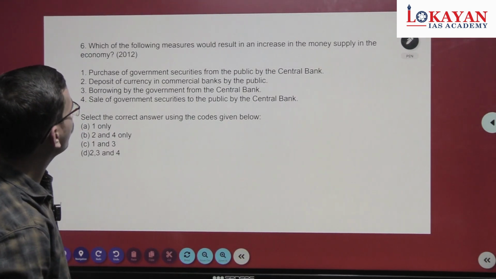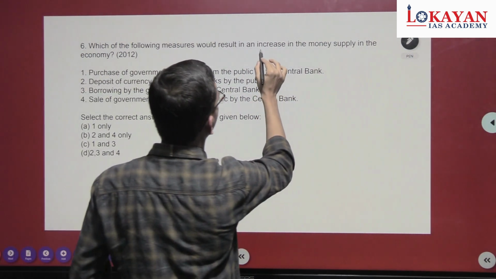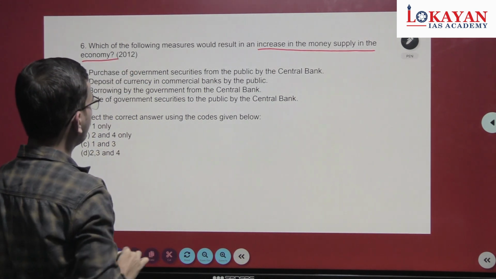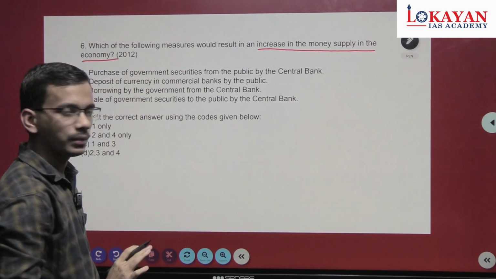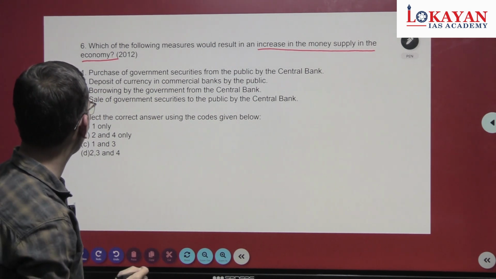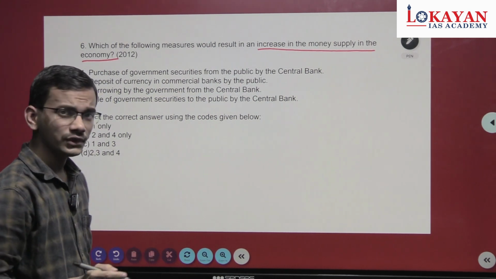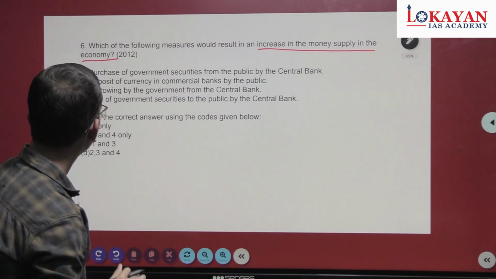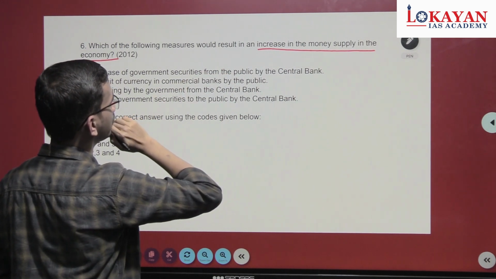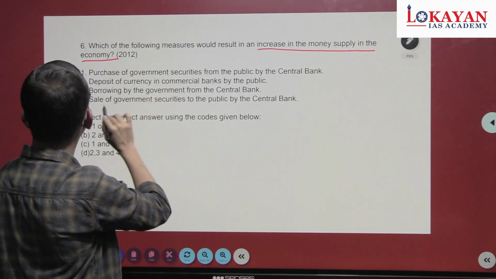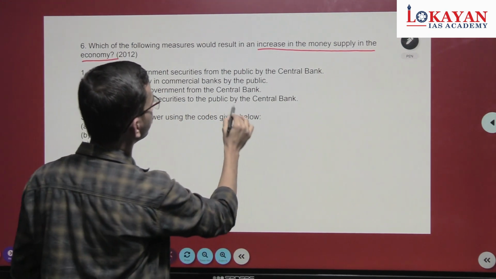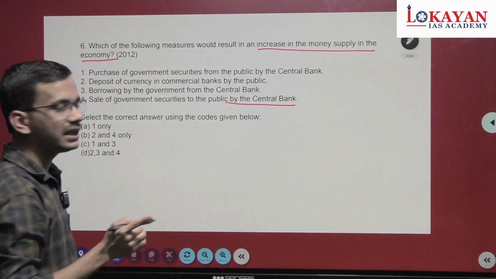Which of the following measures would result in an increase in the money supply in the economy? Simple question. We have to just check which actions will increase the money supply. We will solve this question with the elimination method. First statement, purchase of government securities from the public by the central bank. Second, deposit of currency. Borrowing by government. Sale of government securities to the public by the central bank. Will it increase the money supply?